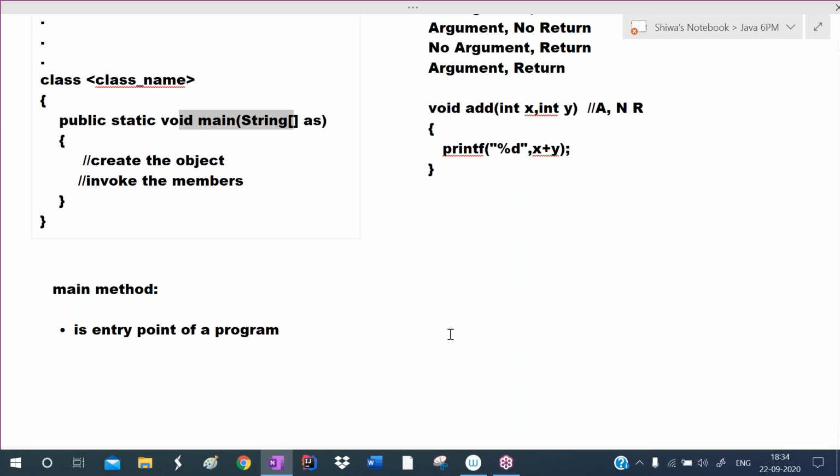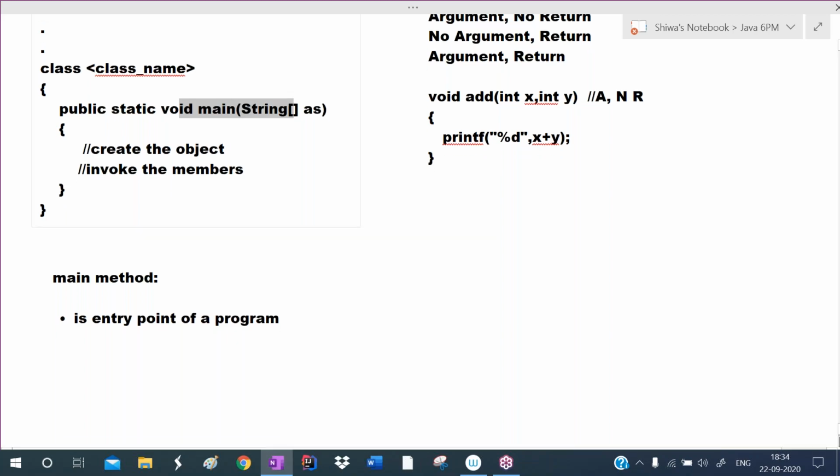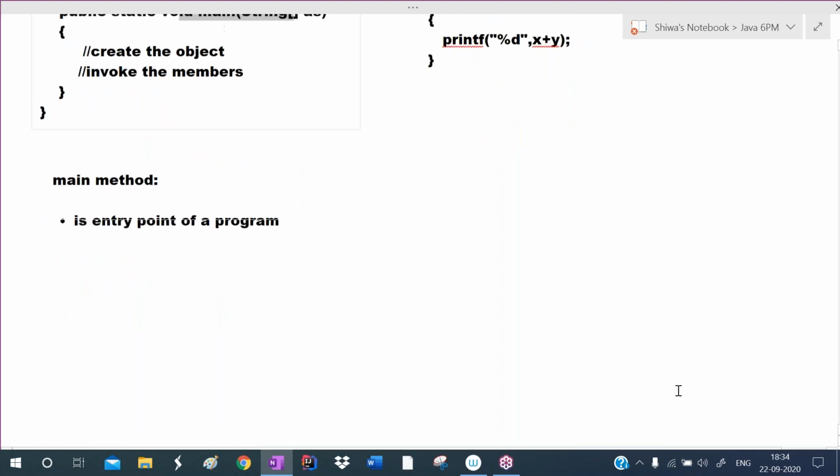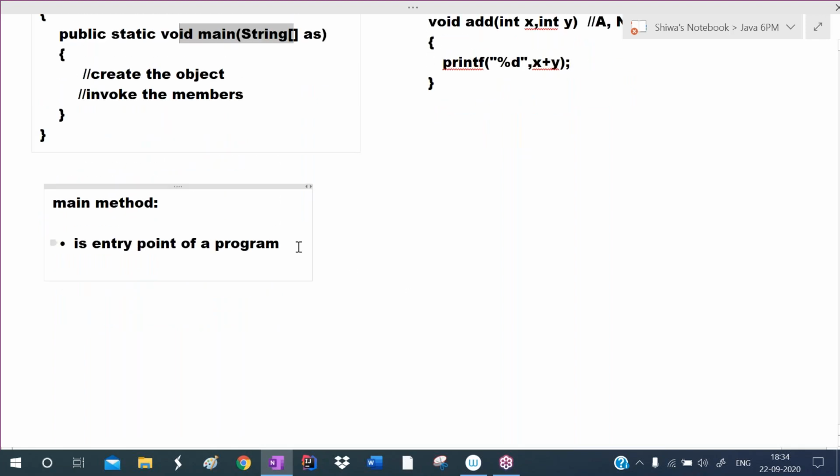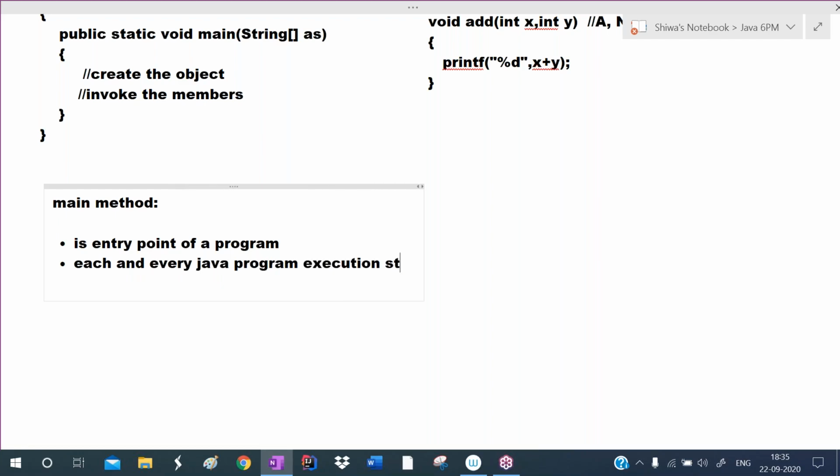Similarly, in Java also, each and every program execution starts from main only. Main is the entry point of the program.